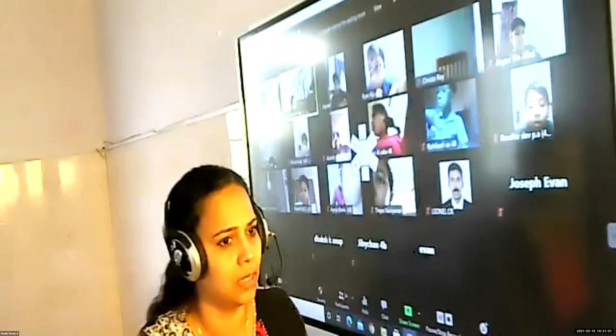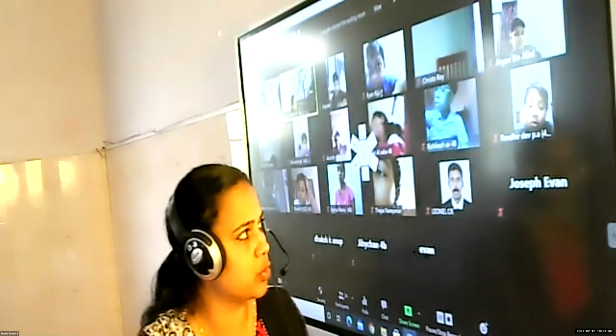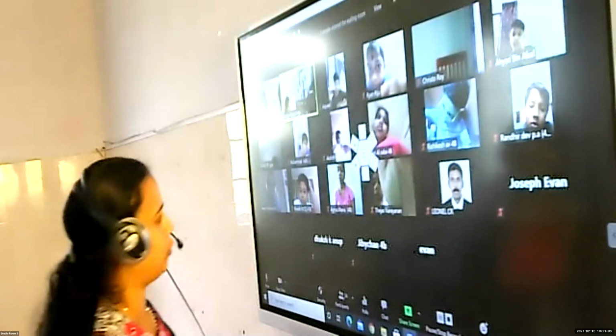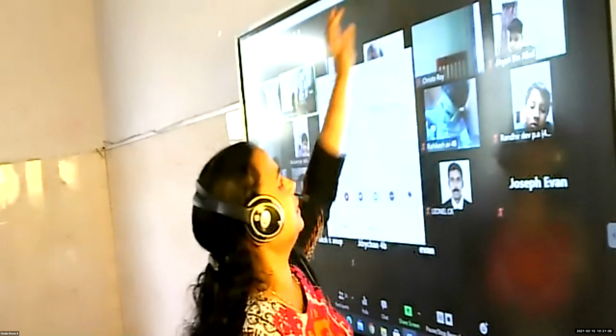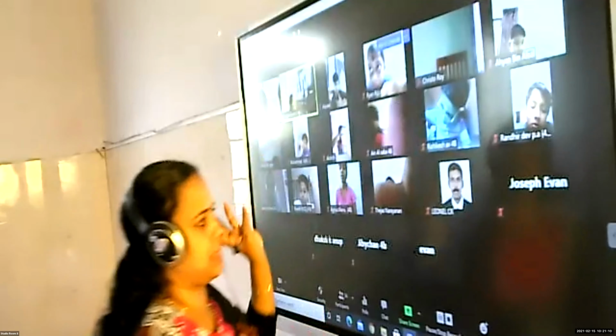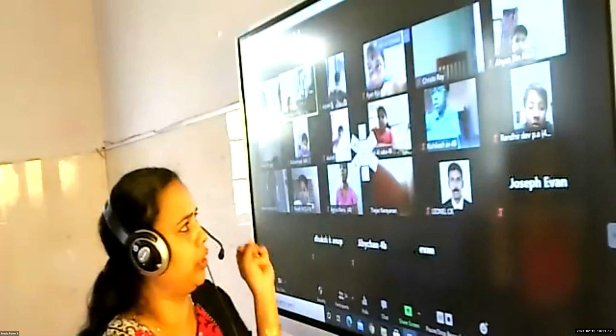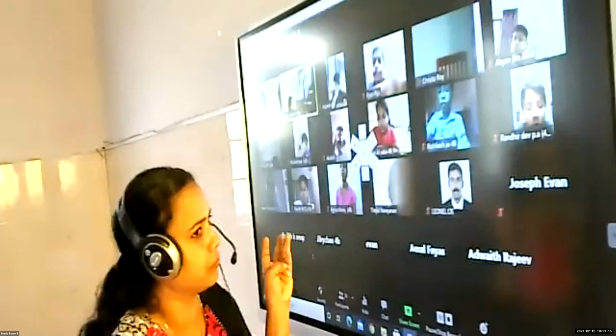Okay, so children, we'll start today chapter 12, measurements. Measurements we learned, I think, from smaller classes. So we learned how to measure length, then weight and capacity. So children, length. Do you remember the units of length?